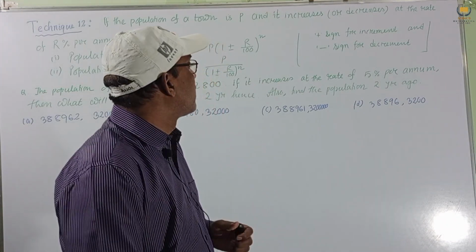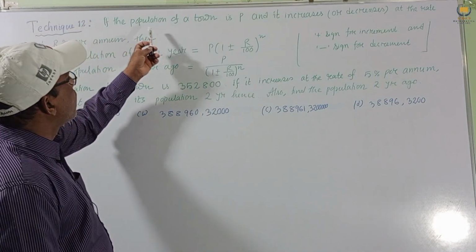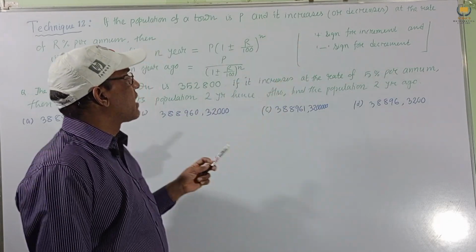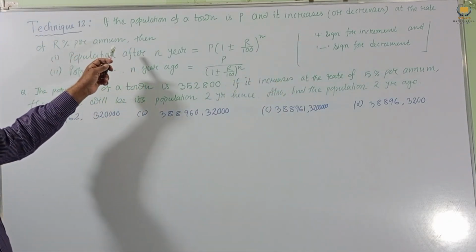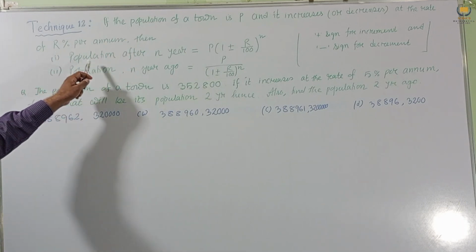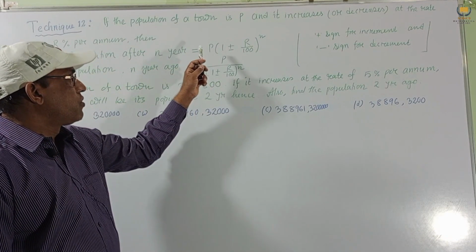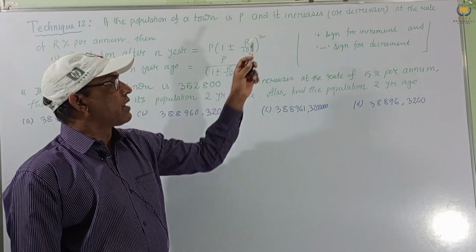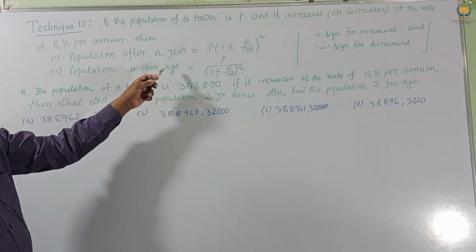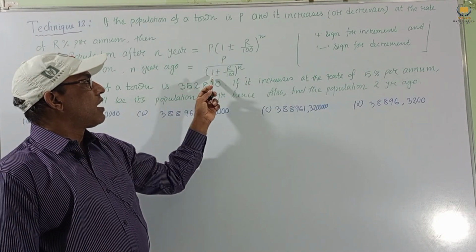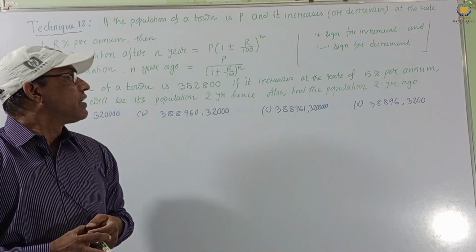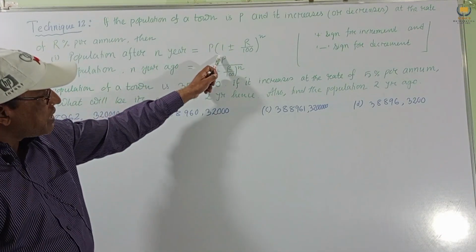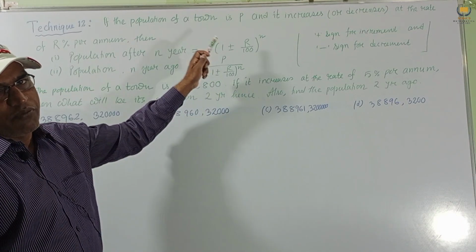Technique 12 we have: if the population of a town is P and it increases or decreases at the rate of R% per annum, then number 1, population after n years equals P into (1 plus or minus R by 100) to the power n. And population n years ago equals P divided by (1 plus or minus R by 100) to the power n. So after n years means P into this, and n years ago means P by this. This is the difference between the formulas.